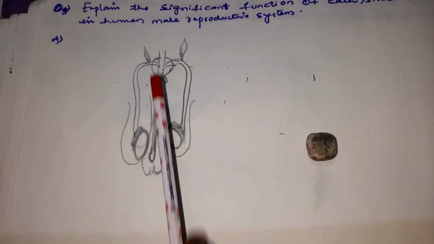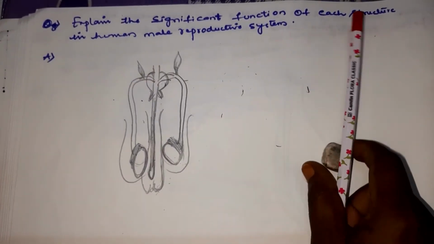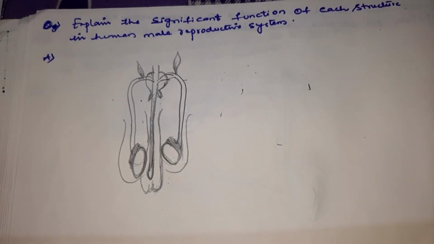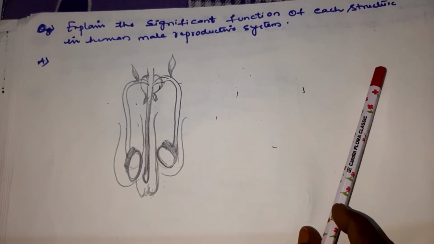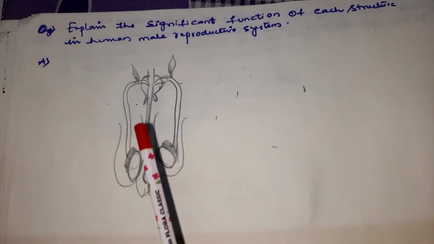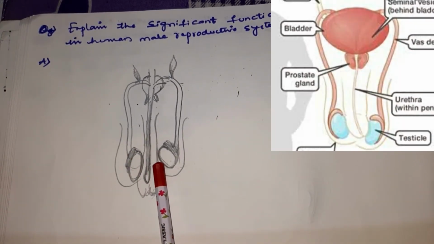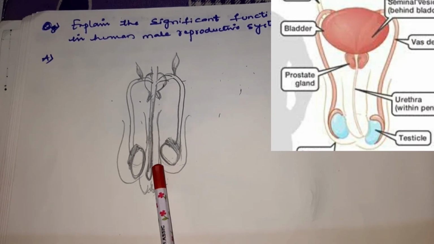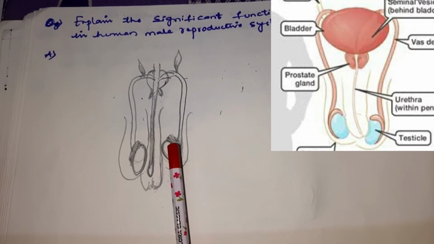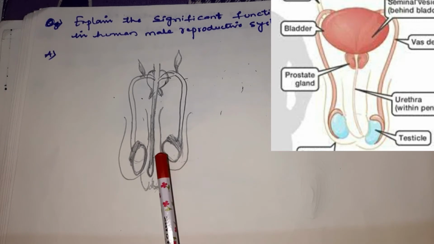We have one more question, children. Explain the significant function of each structure in human reproductive system. They have not given any diagram, children. To make you understand, I have drawn the diagram here. This is the male reproductive system, children. So you have to explain the main organs and their function, children.